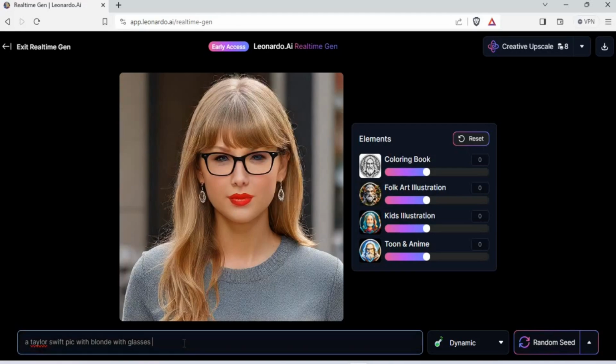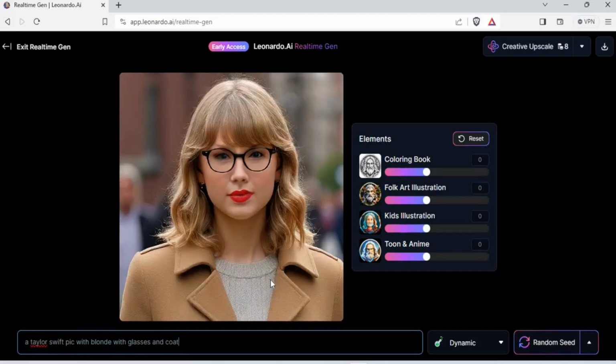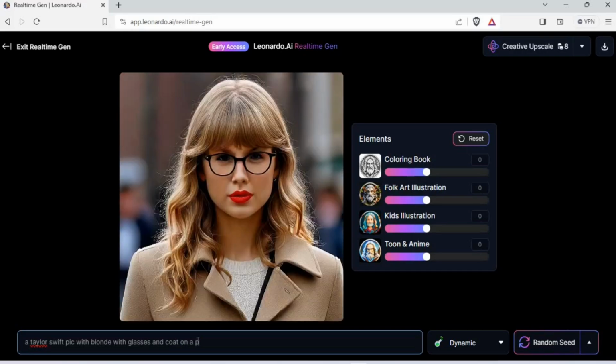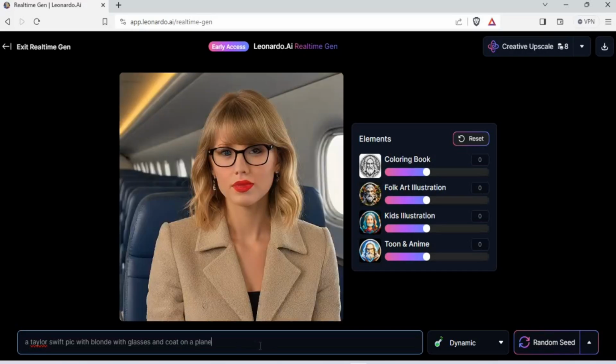That's pretty cool. With glasses and a coat. So now it puts up a coat. But Taylor Swift looks more like J.K. Rowling. So okay, and this is how the more prompt you add, the more detail you give. Okay, on a plane. So the more detail you give, look at that.